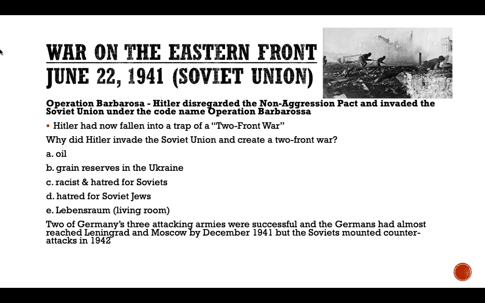Why did Hitler invade the Soviet Union and create a two-front war? A. Oil. B. Grain reserves in the Ukraine. C. Racism and hatred for Soviets. D. Hatred for Soviet Jews. And E. Lebensraum, living room. Two of Germany's three attacking armies were successful, and the Germans had almost reached Leningrad and Moscow by December 1941, but the Soviets mounted counterattacks in 1942.